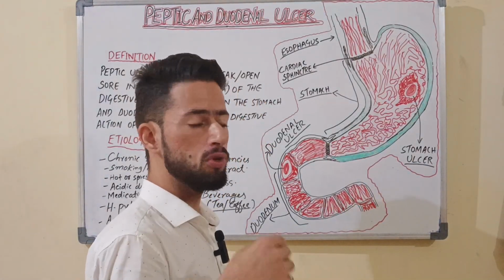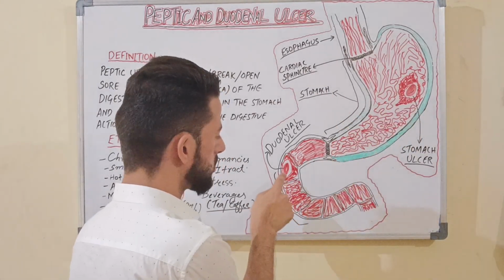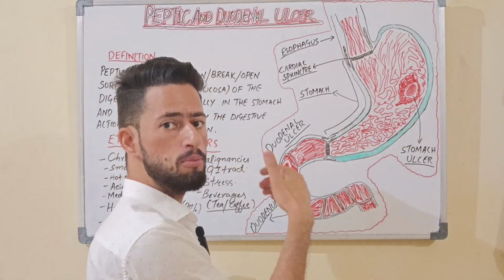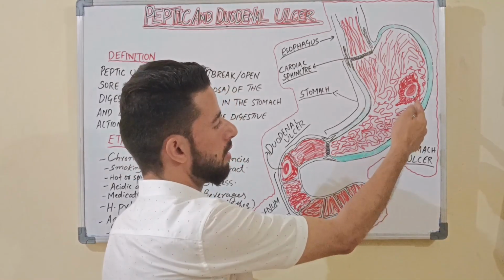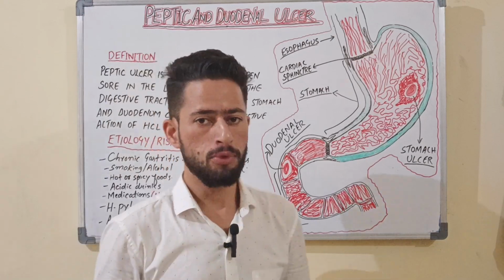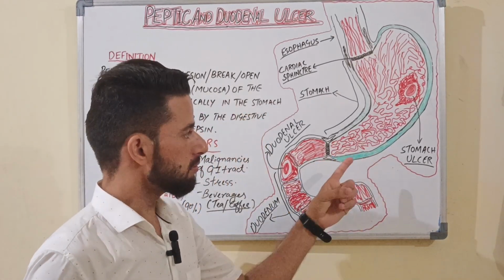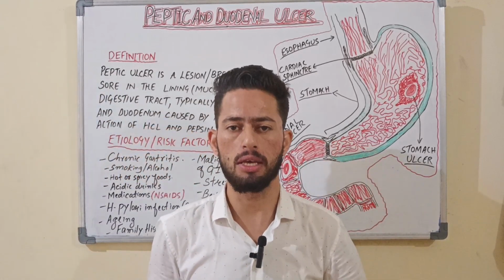That's why, as I have already told you, we can differentiate two types of ulcer: peptic ulcer and duodenal ulcer. Duodenal ulcer is on the mucous membrane lining of the duodenum, and on the lining of the stomach, we can say peptic ulcer. The most abundant cause of this stomach ulcer is chronic gastritis.